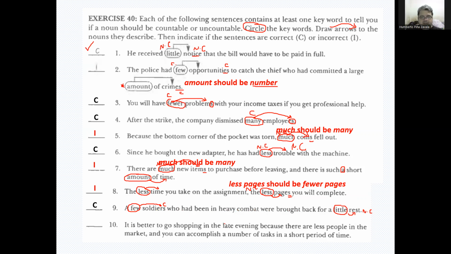It's better to go shopping in the late evening because there are less people in the market and you can accomplish a number of tasks, right, in a short period of time. So tasks is plural, number is countable, this is okay, but people is plural, irregular plural, and less is non-countable. So this is incorrect. Should be fewer people in the market. Okay, so take a look at what you did, take a look at the answers. If you have any questions, let me know in the comments below.